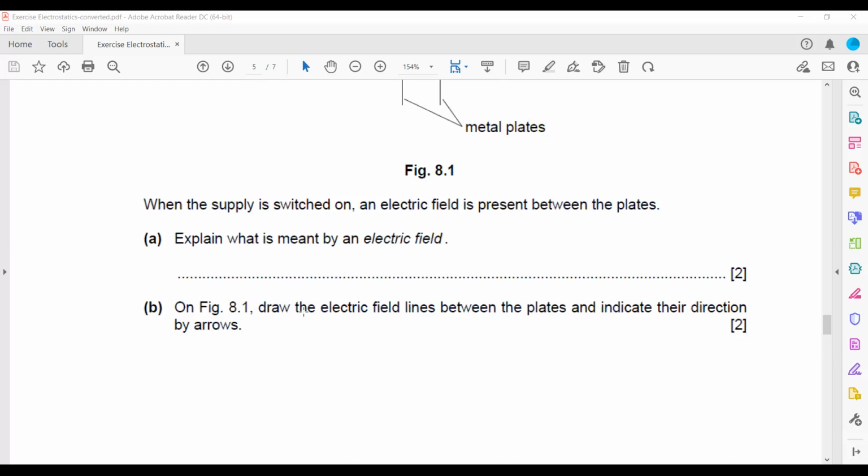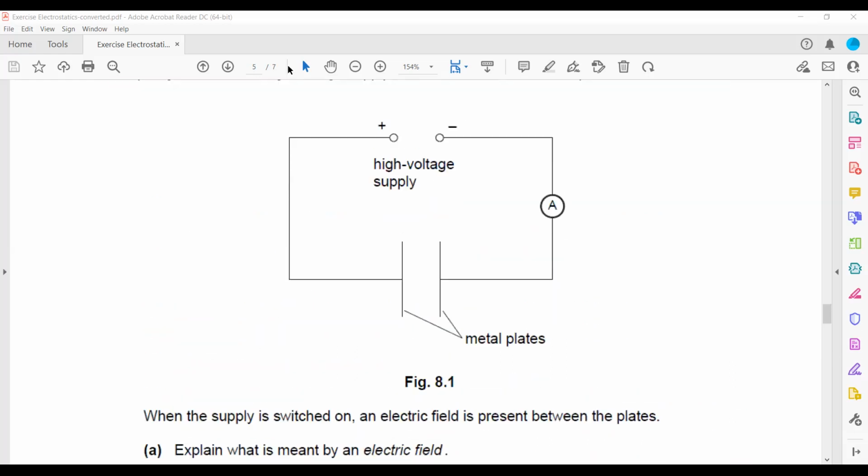Then the figure, draw electric field lines. So how to draw the electric field lines? One side we have positive, the other side we have negative. So the field lines are always out from positive and into negative. This is how the electric field line is drawn. But for parallel plates, there is a constant electric field between the plates, so we should draw equally spaced lines between the metal plates.